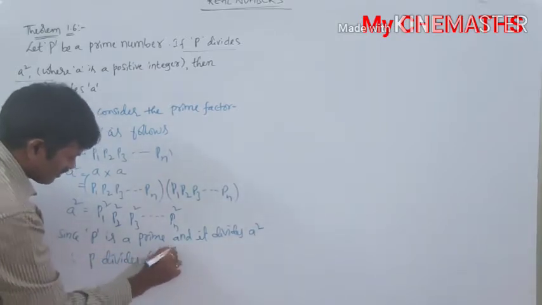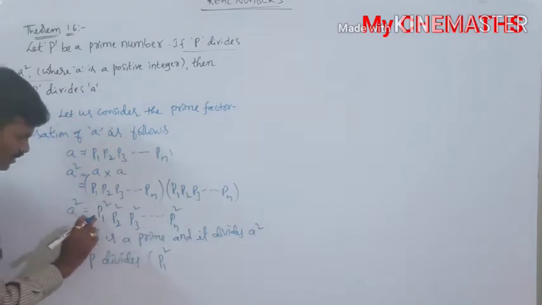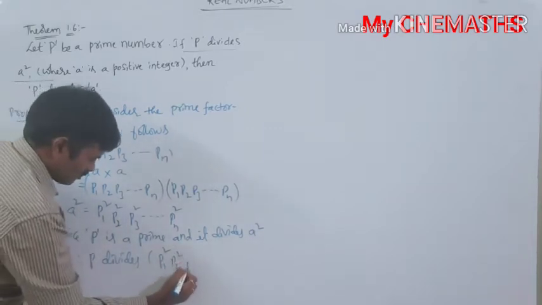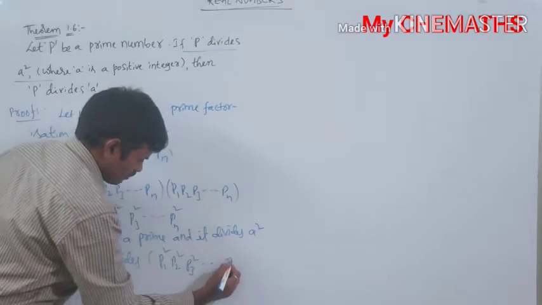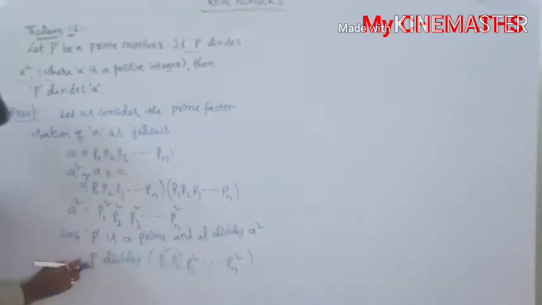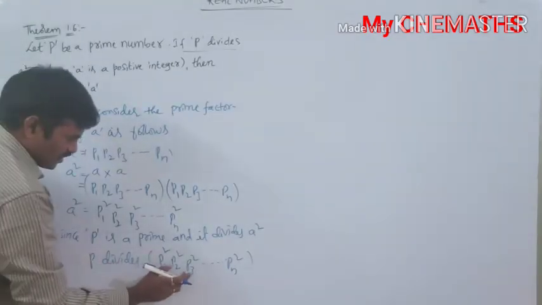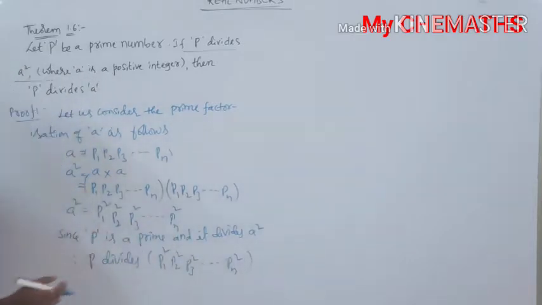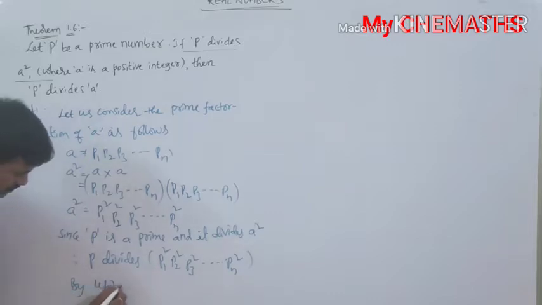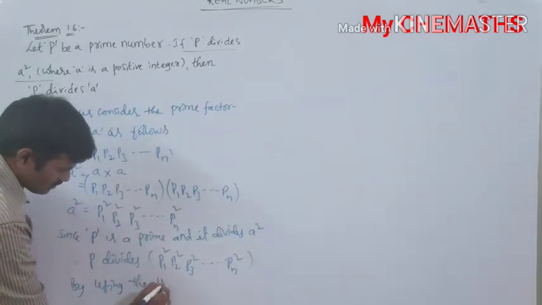The meaning of A square is nothing but P1 square into P2 square into P3 square into so on Pn square. Here P divides P1 square into P2 square into P3 square into so on Pn square. So by using the uniqueness